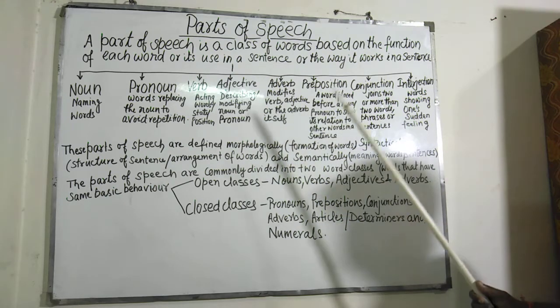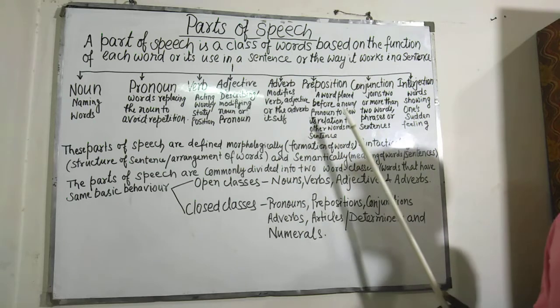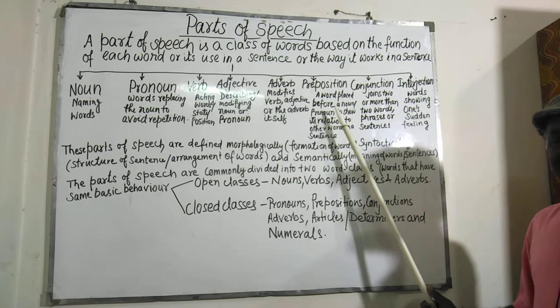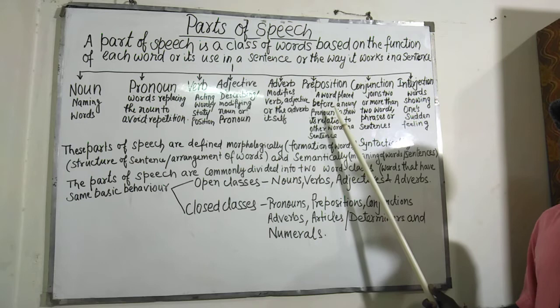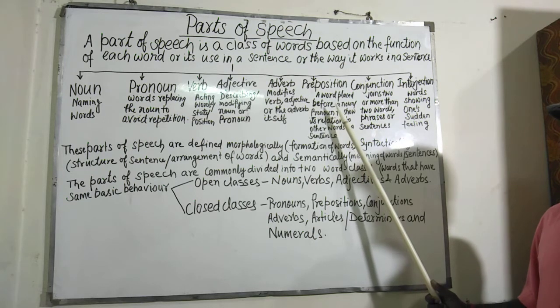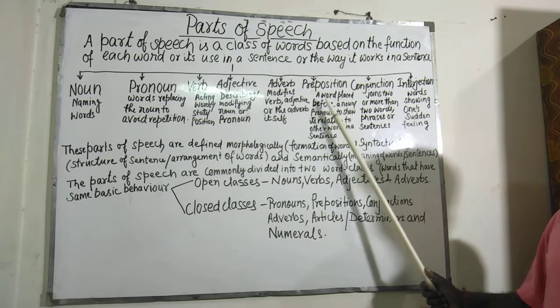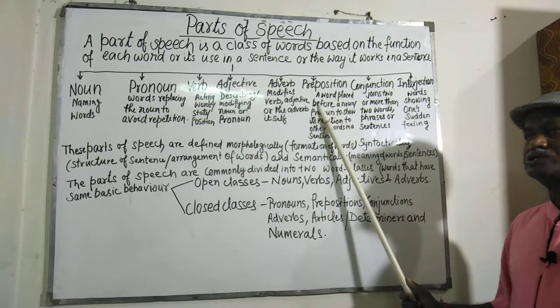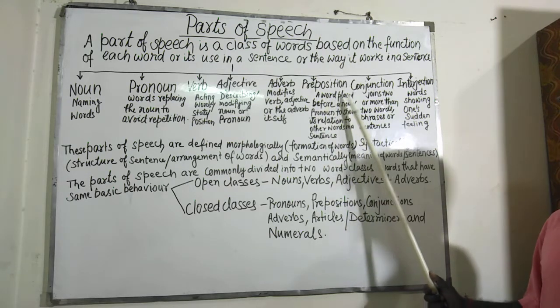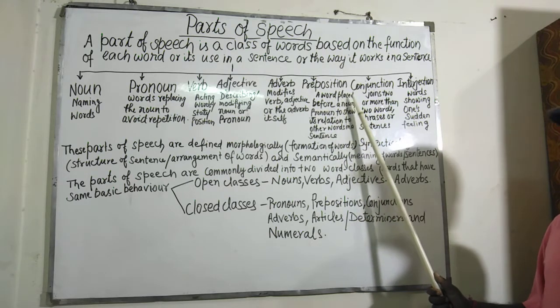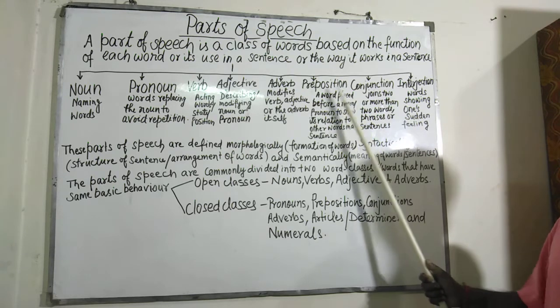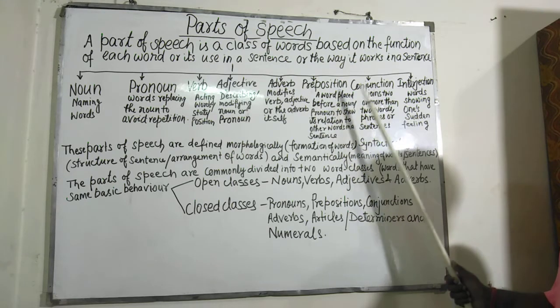Preposition: in, on, inside, into, with, by. These are all prepositions. Again, there are phrasal prepositions also, that means prepositions used in phrases. Those are called phrasal prepositions.